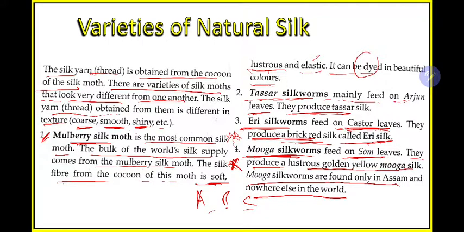So this is for today. For the next class we'll explain the only topic left: how from this cocoon or the silk fiber we develop silk cloths.